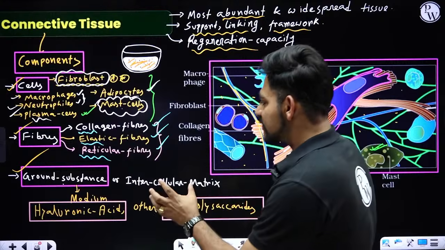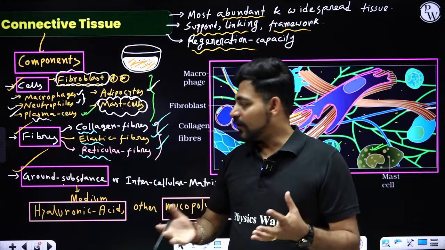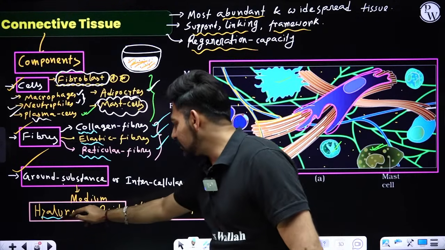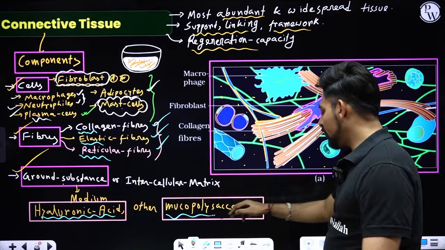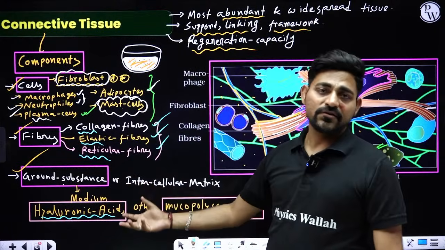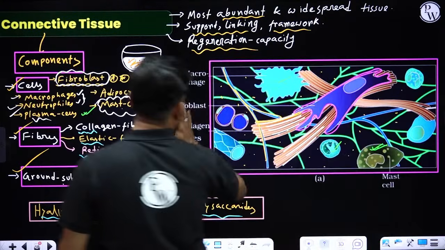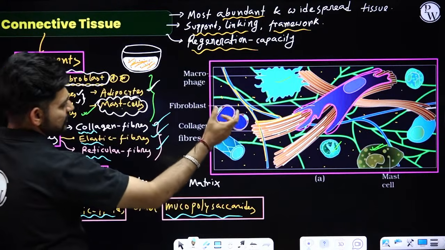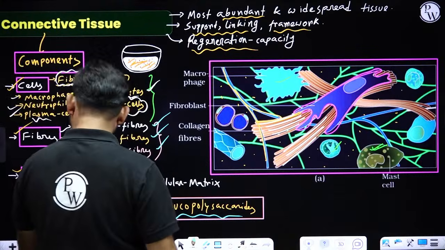Now what is ground substance? As I said, the jelly like matrix which will be holding all these fibers and cells together, and they are made up of hyaluronic acid, a special kind of polysaccharide, or mucopolysaccharide. So ground substance is made up of hyaluronic acid and mucopolysaccharides. So this is a basic diagram given in your NCERT, basic diagram of areolar tissue, which is a classic example of connective tissue.